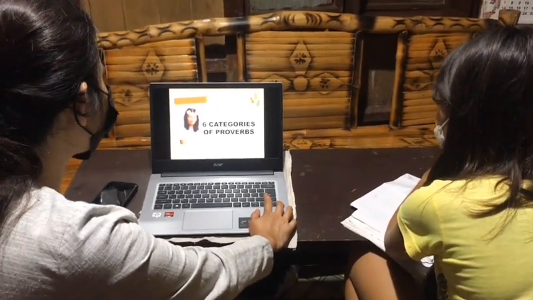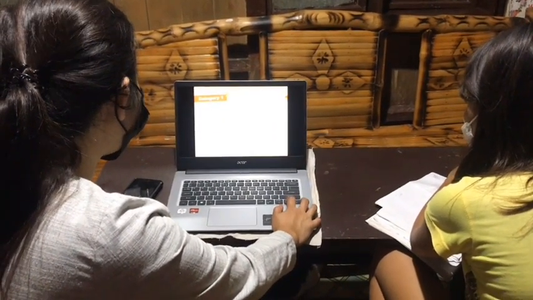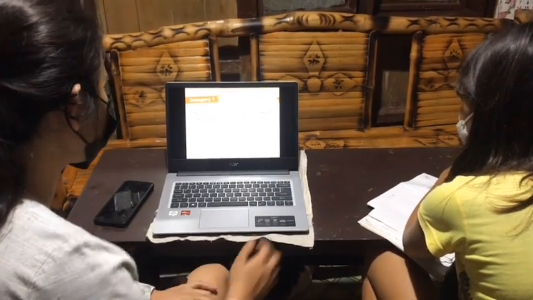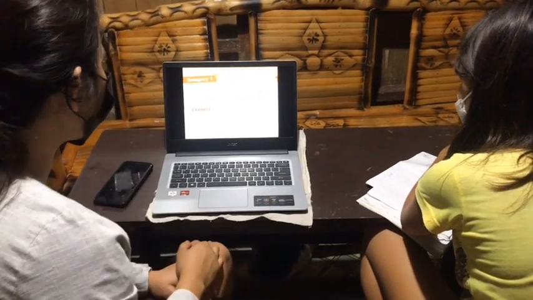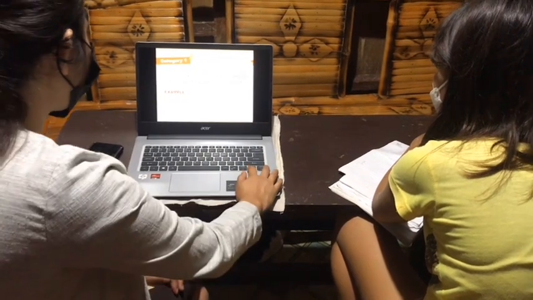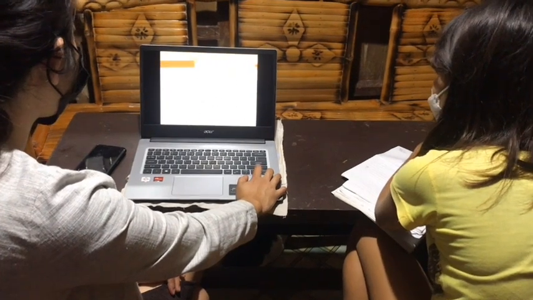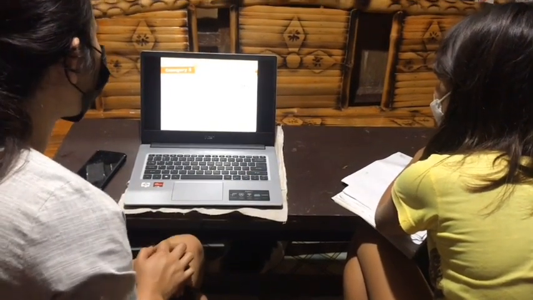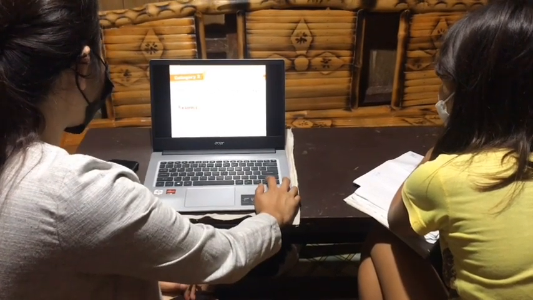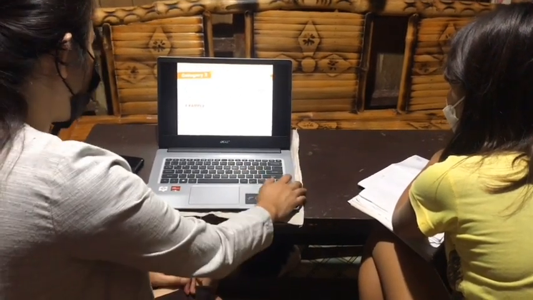Now, there are six categories of proverbs by Damiana Eugenio. Category 1, proverbs expressing a general attitude towards life and the laws that govern life. Example: the good fortune which is intended for me will come even without me seeking it. Second, we have ethical proverbs recommending certain virtues and condemning certain vices. For example, do not put off for tomorrow what you can do today.